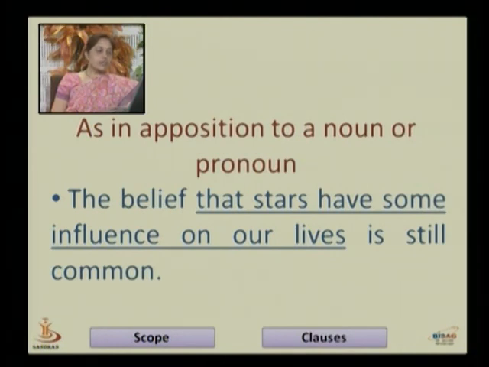That stars have some influence on our lives is here a subordinate clause. It is a noun clause, and here the noun clause functions in opposition to a noun or pronoun.